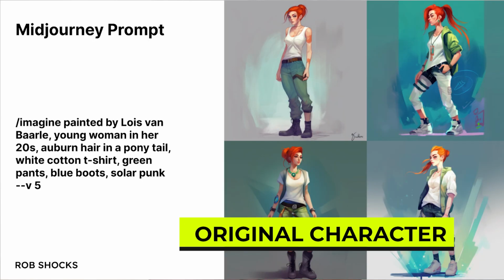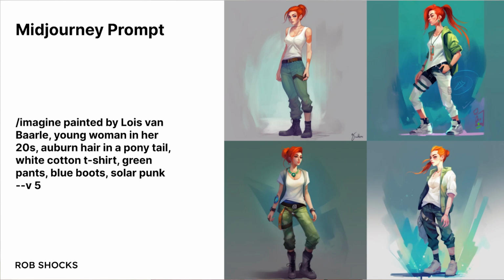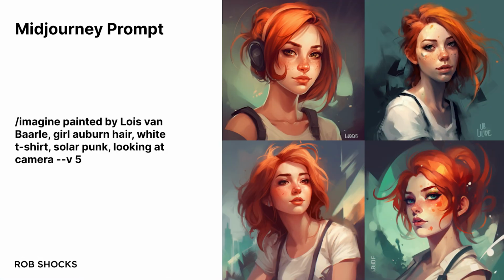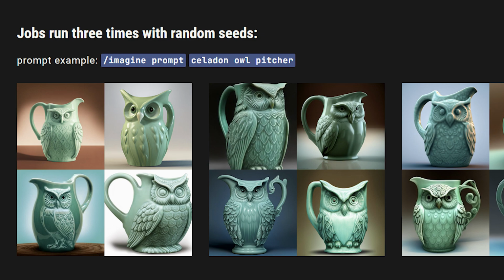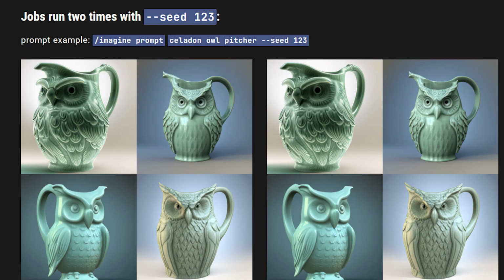For Leela: an auburn-haired 20-year-old girl, slender frame, white cotton t-shirt, linen pants. Here are the outputs we get. If you don't see exactly what you want, you can modify the prompt or you can hit the reroll button to see if there's other variations you might like. When these images are generated, a seed number is used as the basis for the generation. The randomization is the reason why every time you put in the same prompt twice, you don't get the same image. So when you find an image that you like, we copy the seed so that the model uses the same randomization to generate the outcome, and hence we end up with a more consistent output.